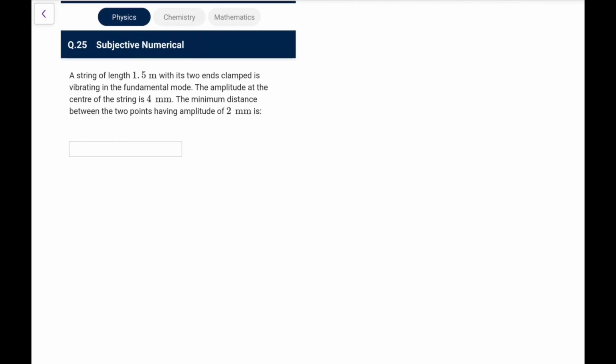Now coming to the end after a very long time: a string of length 1.5 meter with 2 ends clamped is vibrating in fundamental mode. The amplitude at the center is 4 mm. So in the fundamental mode, you know, this is the antinode. The minimum distance between the 2 points having amplitude of 2 millimeters is. So you need the points with amplitude A by 2. So let me draw the envelope that we usually draw like this.